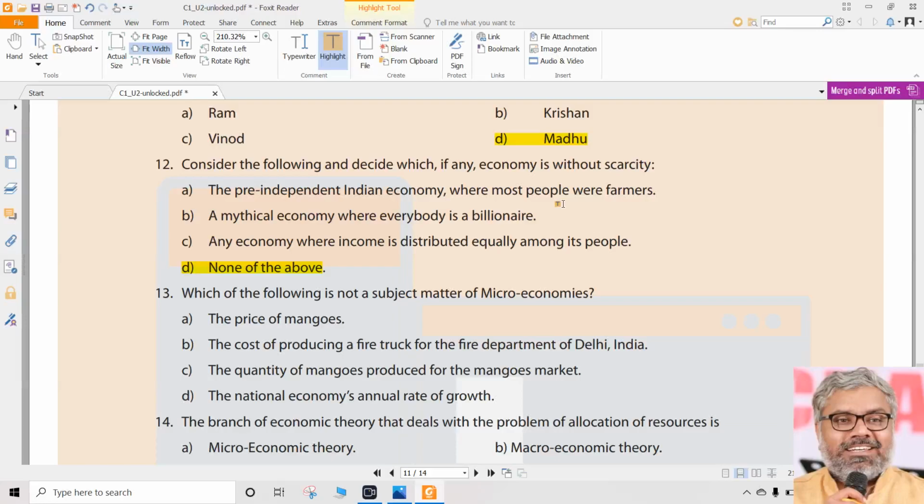What he is having scarcity for could be different from what other people have scarcity for. But definitely scarcity is not something that is not going to hit billionaires. Even for them there is scarcity. So we cannot say that in such a mythical economy where everybody is a billionaire, there is no scarcity. That is wrong. And the C option also says where income is distributed equally among the people.